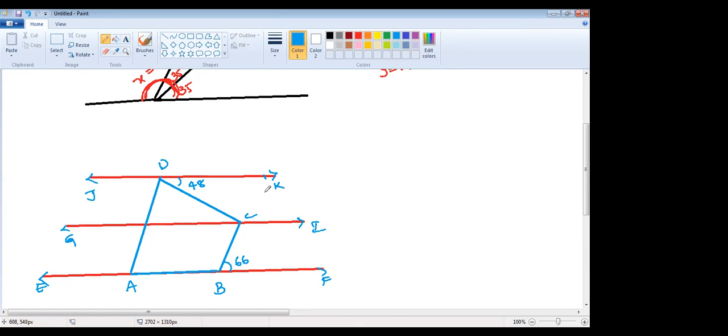Gohit, this is the figure given. They're asking, whatever the question is given, AD is parallel to BC. This is the parallel symbol, children. AD is parallel to BC. The condition is given.